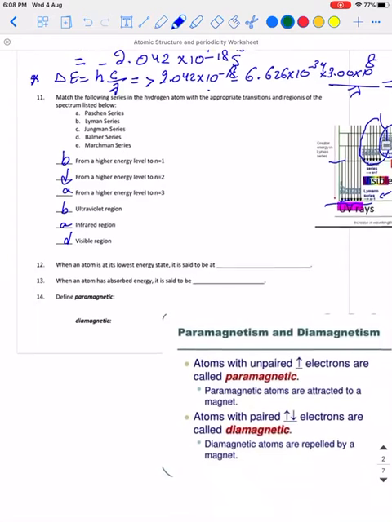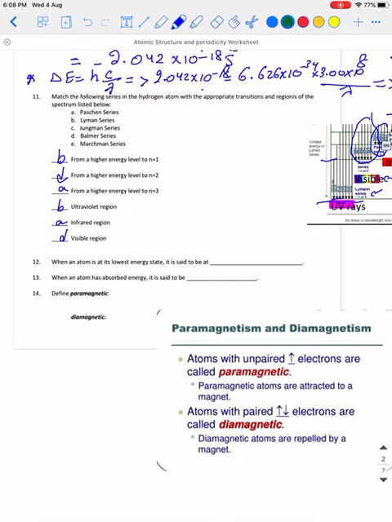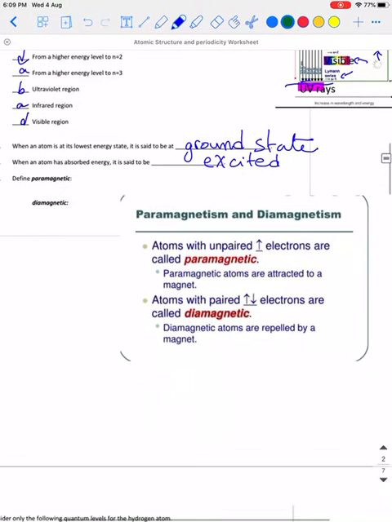When an atom is at its lowest energy state, we say that it is in the ground state. When an atom has absorbed energy, we say that the atom got excited.